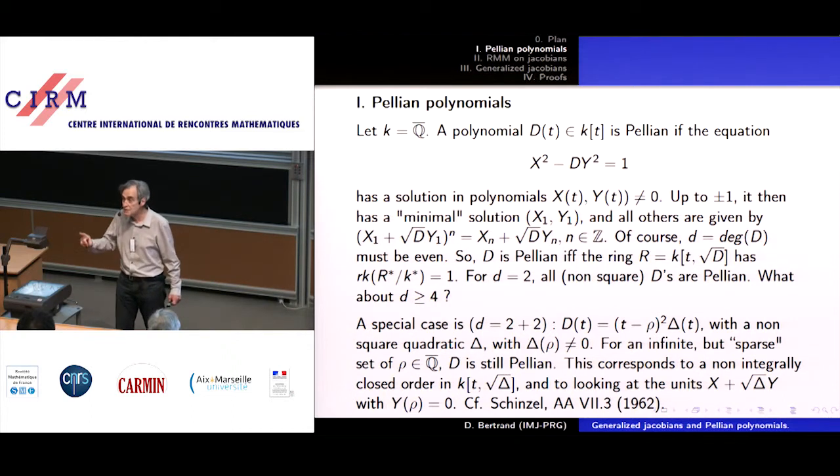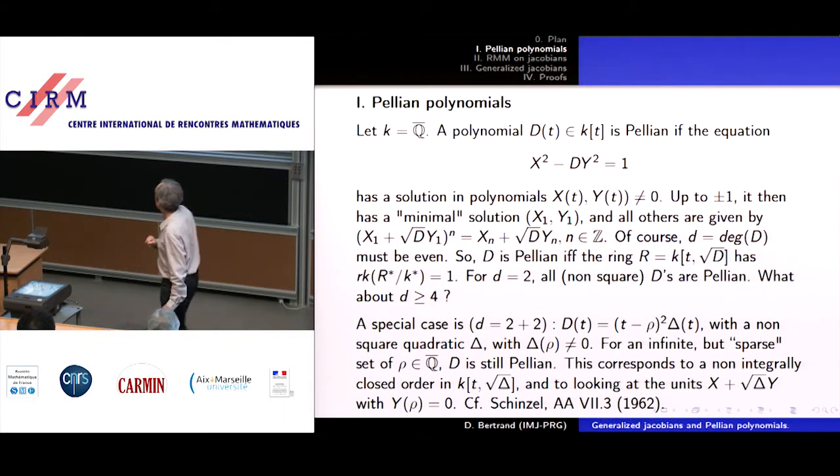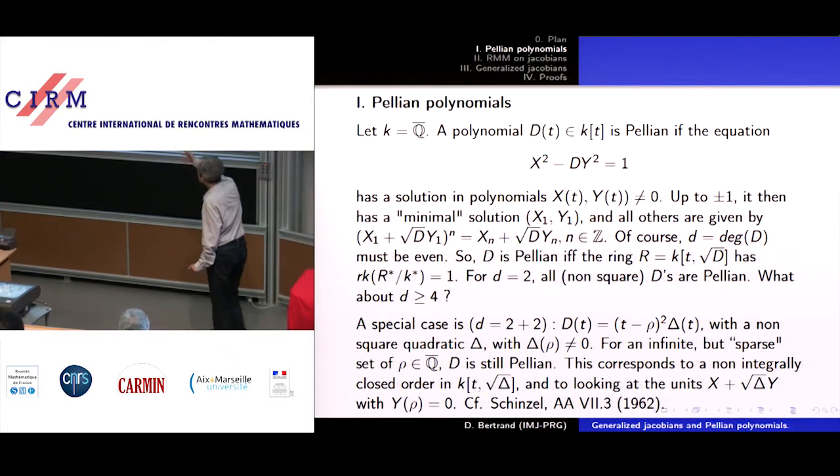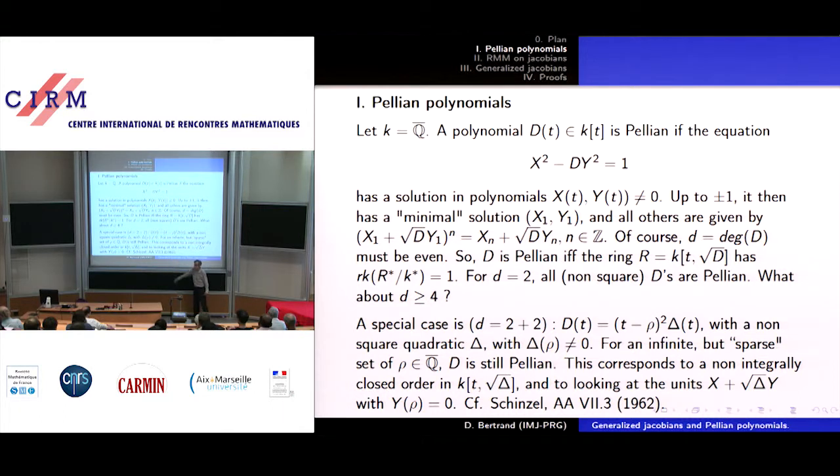And the rank is the same for the ring and for the maximal order and for the smaller orders. Well, it's not so in function fields. And this was observed, in fact, there's a paper of Schinzel in Acta Arithmetica a long time ago where he gives a very clear description of non-separable case of this type.